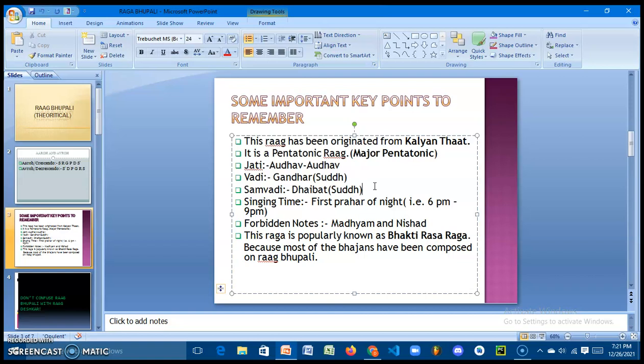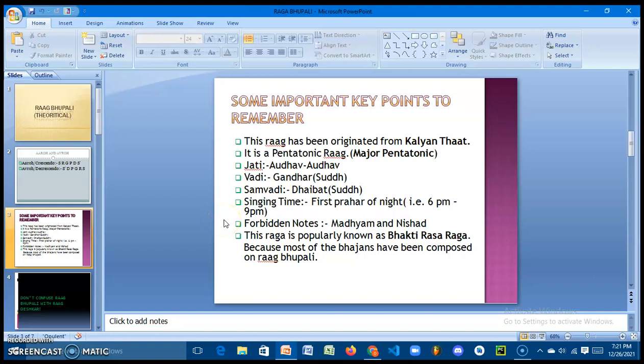Next point is singing time. Singing time means the appropriate time to present this raga, which is the first prahar of night, that is within 6 p.m. to 9 p.m. Okay, and the next point is forbidden notes.